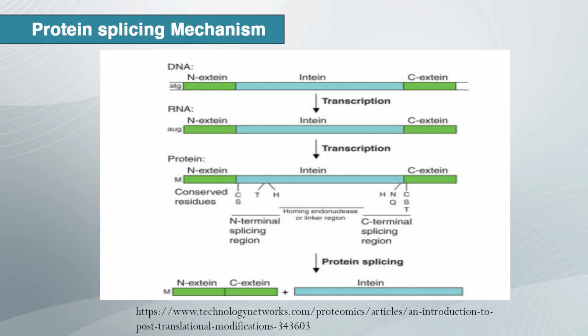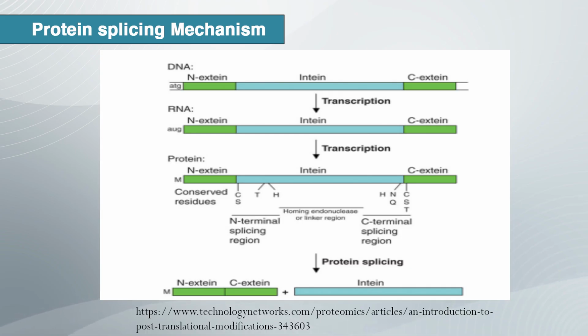Recently, an alternative class of inteins has been described that lacks the conserved N-terminus cysteine or serine residue and therefore cannot perform the acyl shift that initiates the splicing reaction in class 1 inteins. In this case, however, other conserved residues within the intein and extein sequences perform this role. Interestingly, inteins have also recently been described to exist as two fragments encoded by two separate genes.